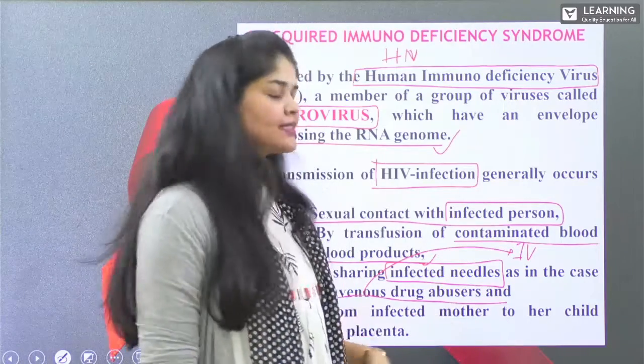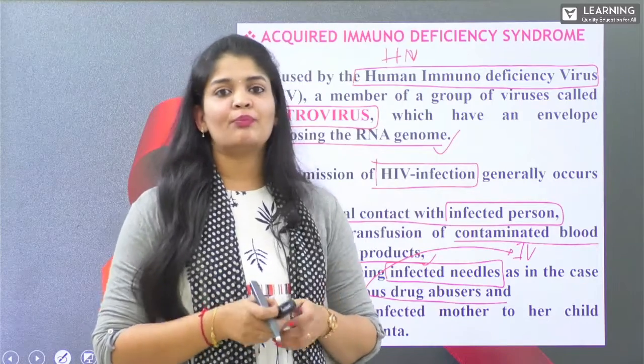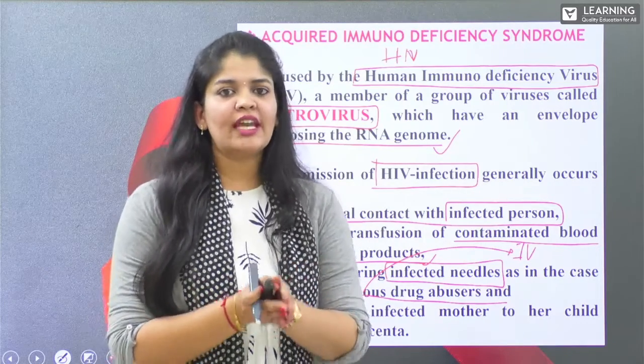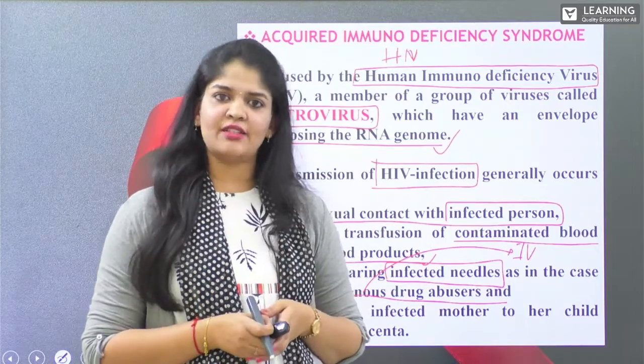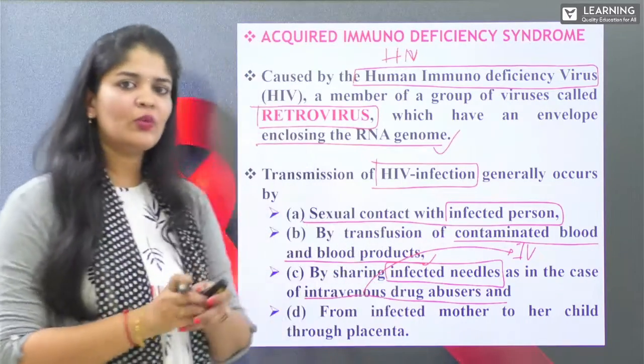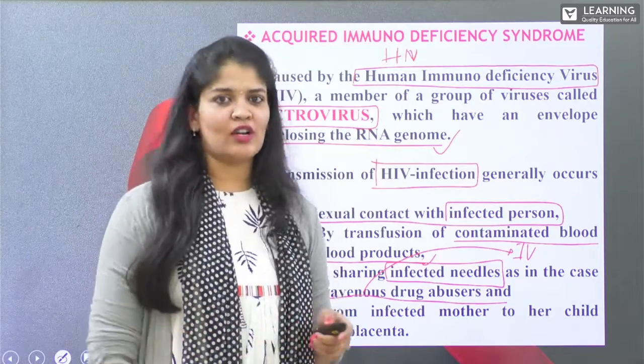But in this case, if the mother is already diagnosed with HIV, then her baby can be protected by proper medication, and we can stop the transmission of this HIV from the infected mother to the newborn baby, so that we can protect the newborn baby from the disease that is called AIDS.